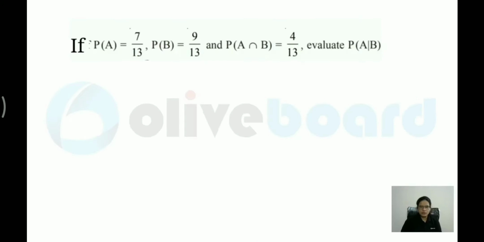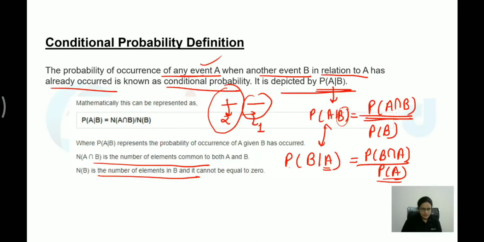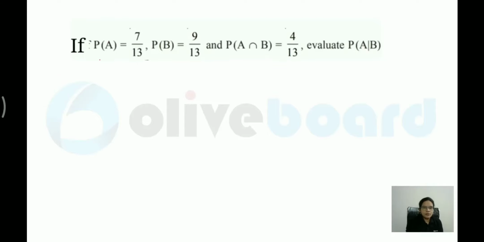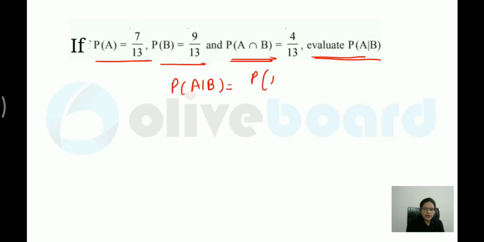Let us solve a few questions. Based on this definition, a question can come. Probability of A is given, probability of B is given, and the intersection value is also given. They are asking you to evaluate the value of probability of A provided B has already occurred. So what will be the formula? The formula will be probability of A intersection B divided by probability of B. Whatever is written in the denominator, the same probability you have to mention over here as well.